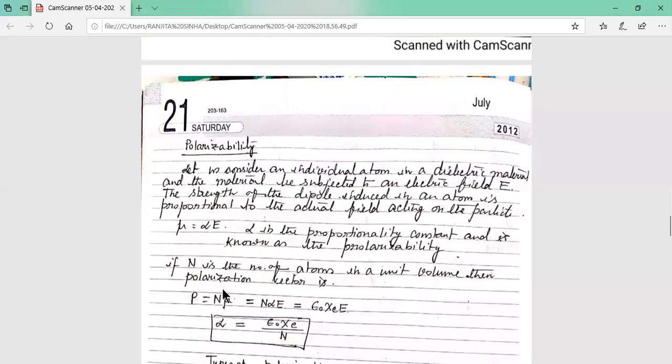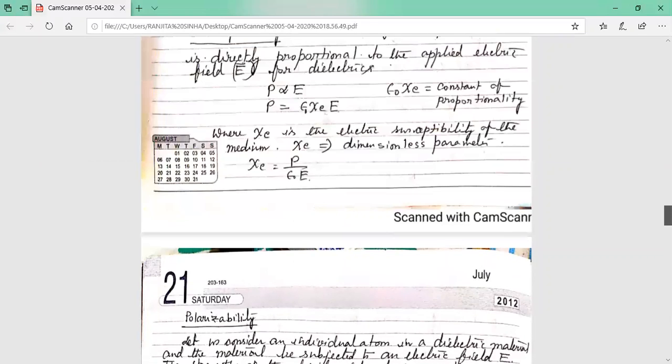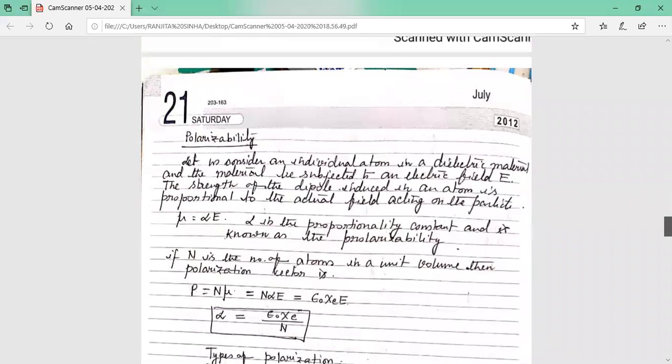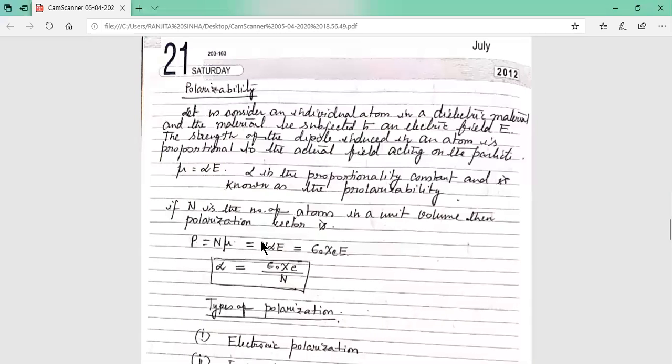So the total dipole moment is mu plus mu plus mu plus mu, in this way for n atoms, so it is n mu. Again, mu equals alpha into E, so putting mu equal to alpha E here, it is n alpha E. And according to the definition of electrical susceptibility, P equals epsilon 0 chi E into E. So from the susceptibility condition we know P equals epsilon 0 chi E into E, and from polarizability we know P equals N into alpha into E.